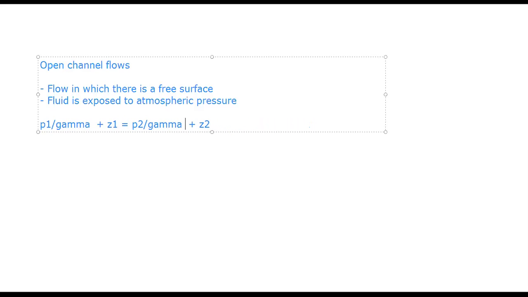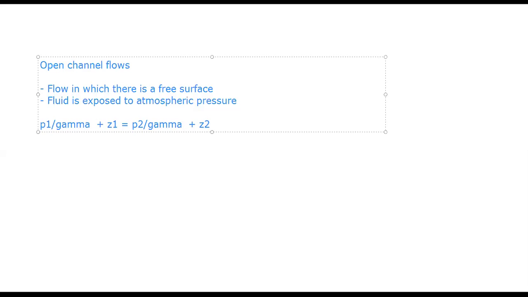P1 by gamma plus Z1 equal to P2 by gamma plus Z2, right? That's what Bernoulli tells us. If V1 and V2 are the same, then this is what the Bernoulli equation will look like. Suppose I have a pipe in which Z1 is greater than Z2. Now there are only three possibilities, right?